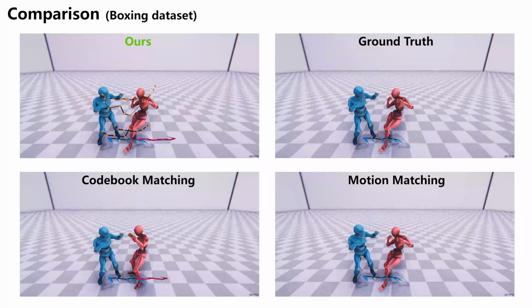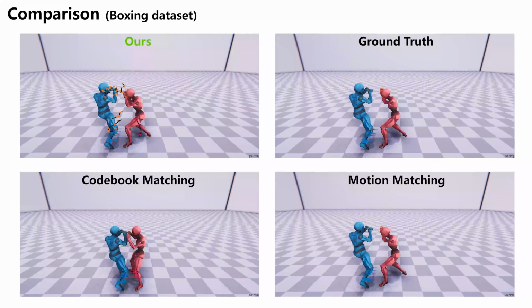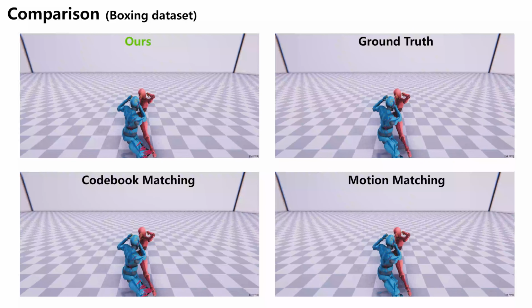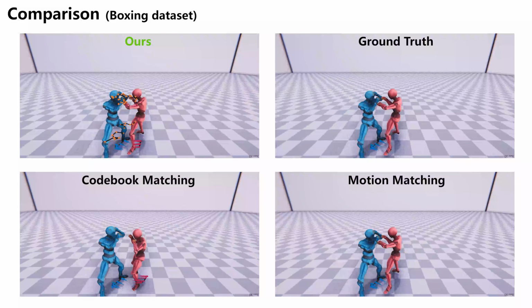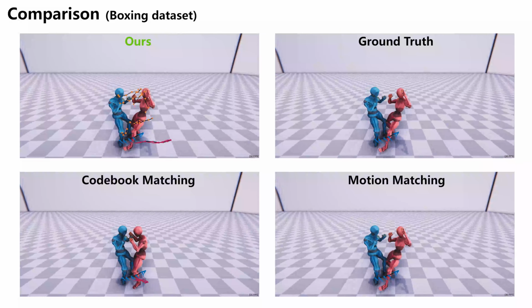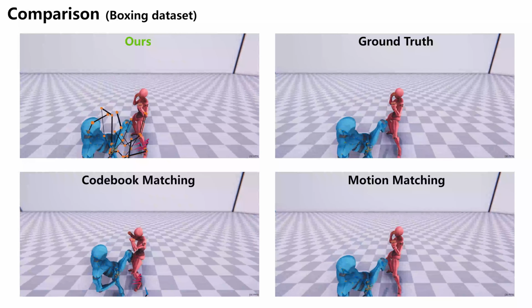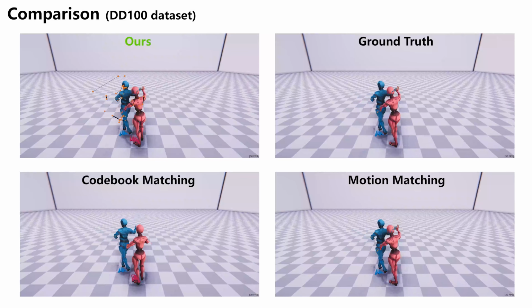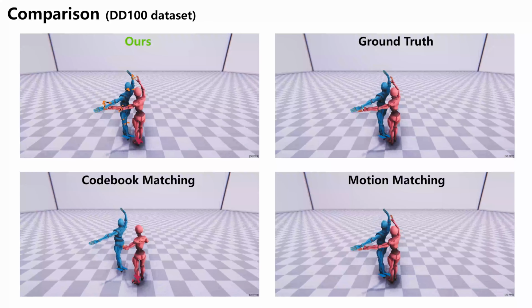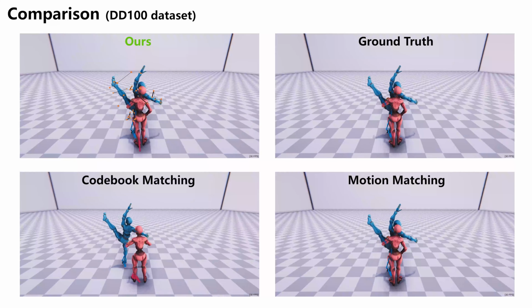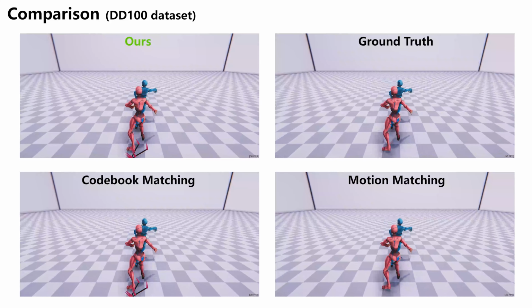Here, we demonstrate the results on boxing actions. The codebook matching quickly degrades to mean poses or jittery motions, unable to generalize on the test dataset. We also test on a dataset featuring ballet dance actions. Our approach produces smooth and responsive motions, while codebook matching collapses and generates low-quality motion.